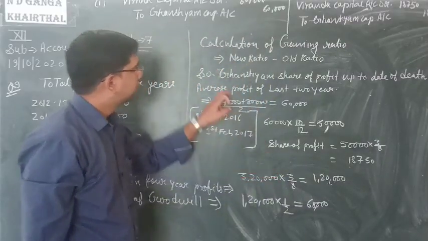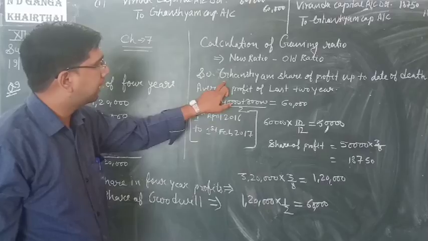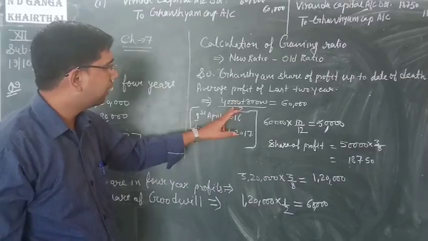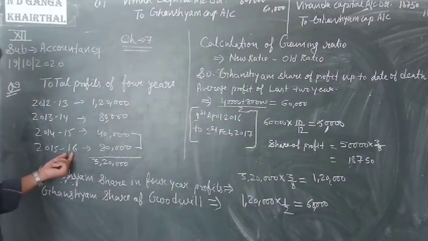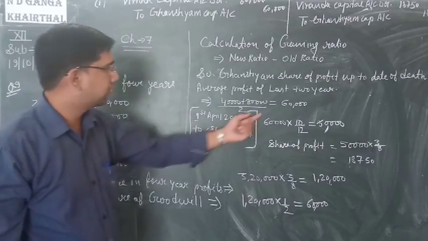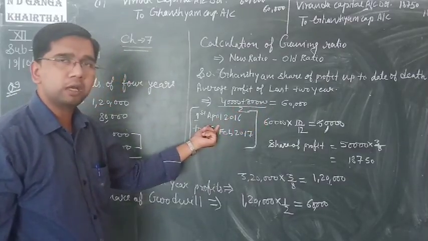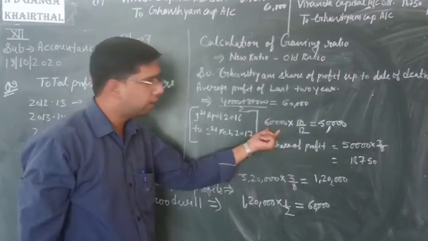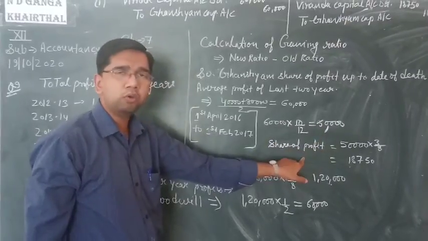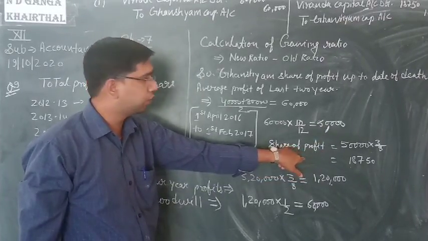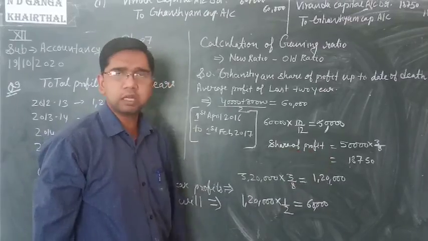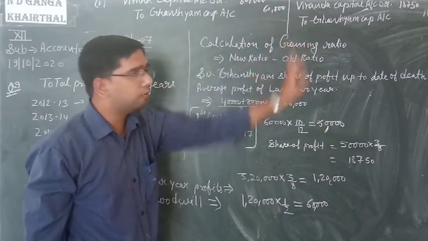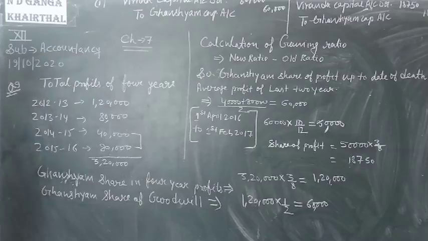So again, Ghanshyam's share of profit up to the date of death is calculated on the basis of average 2-year data. Average of 2 years, 40 and 80, is 60. Average profit 60 and working period of Ghanshyam is 10 months. So 10-month profit share is 50,000 according to PSR, profit sharing ratio, which is 18,750. So passing the entry on your screen, Vrinda capital account debit to Ghanshyam capital account. So write down.